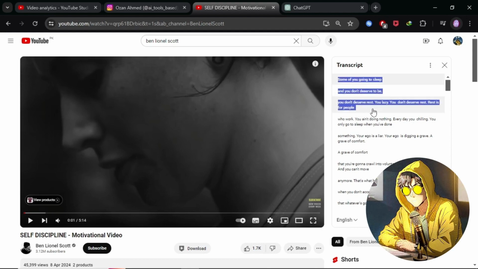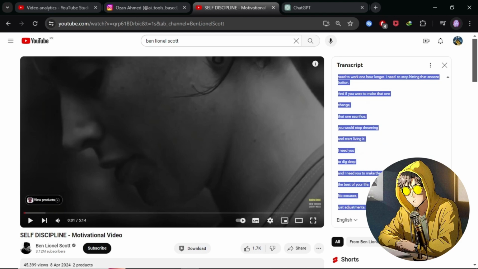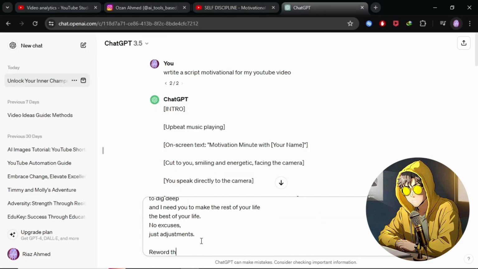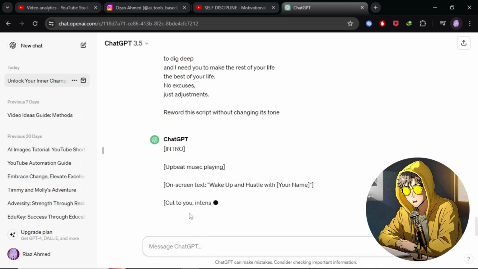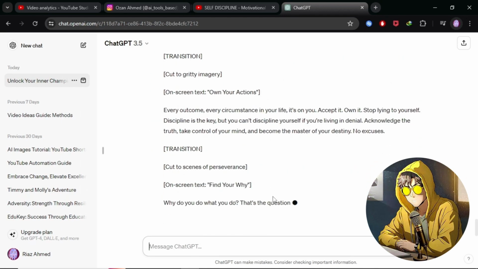So just copy like this with Control C and then paste it into ChatGPT and tell it to reword this script without changing its tone. Now simply press OK, and there you go. Our video script is ready.